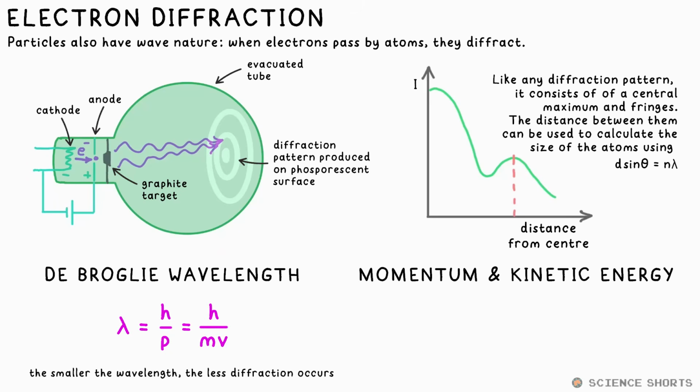At this point, it's worth bringing up the fact that you might have to convert kinetic energy into momentum, or vice versa. The trick is this. We know kinetic energy is equal to half mv squared. Multiply both sides by m, and that gives m times E equals half m squared v squared, or half times momentum squared. Let me just rearrange for p. This comes in handy especially in multiple choice questions.